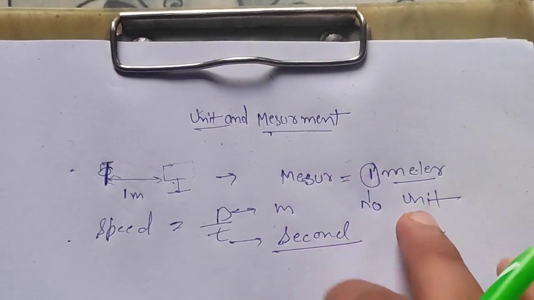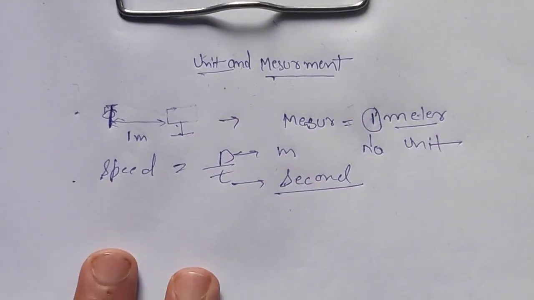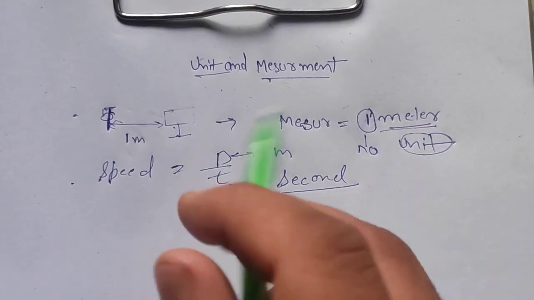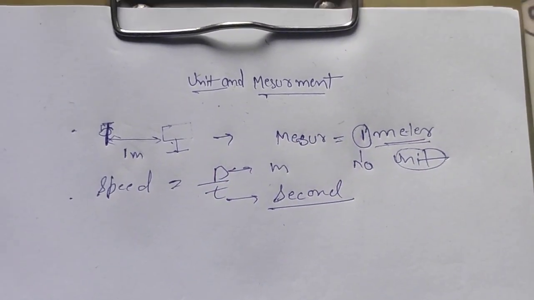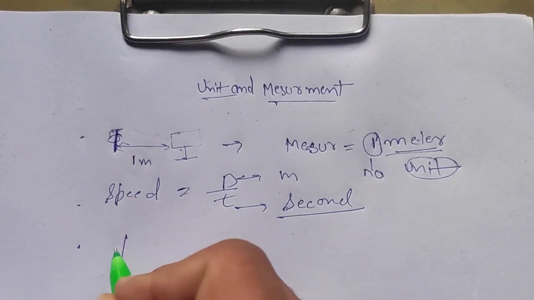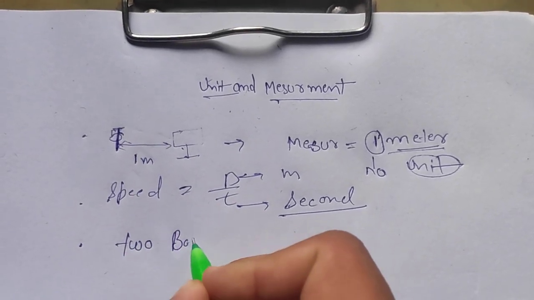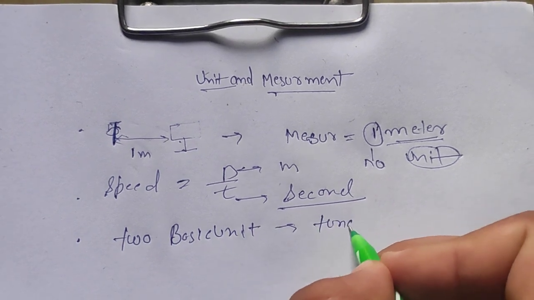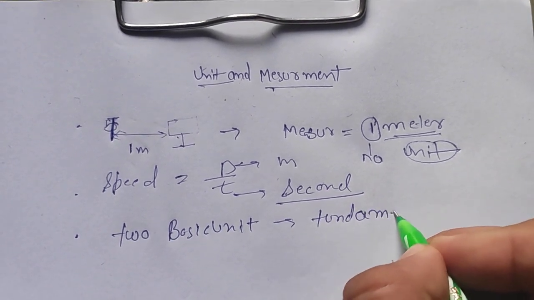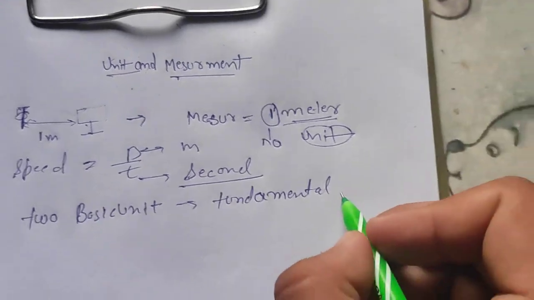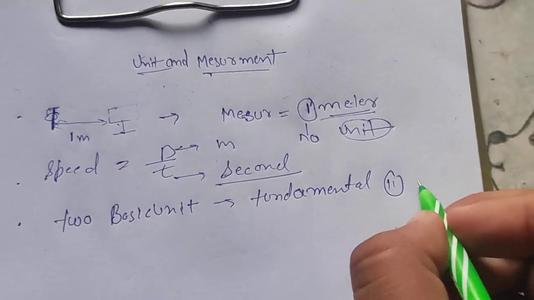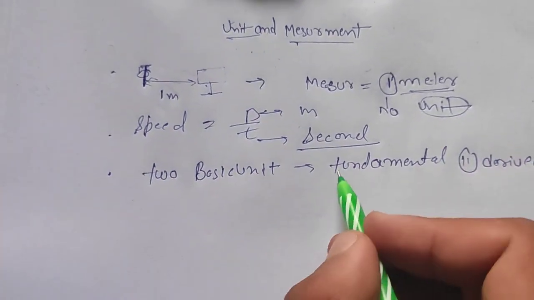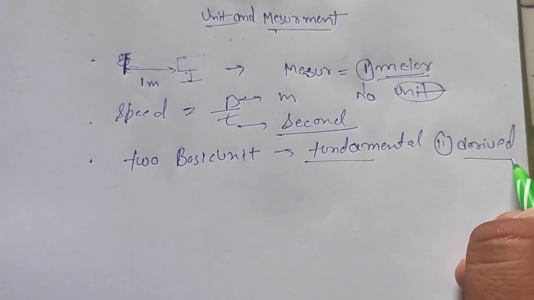So we have two types of units. The units are basically two types, like the meter, and we get others from these two. So we have two kinds of units: first is fundamental, and the second is derived unit. Now let's understand what the fundamental and the derived units are.